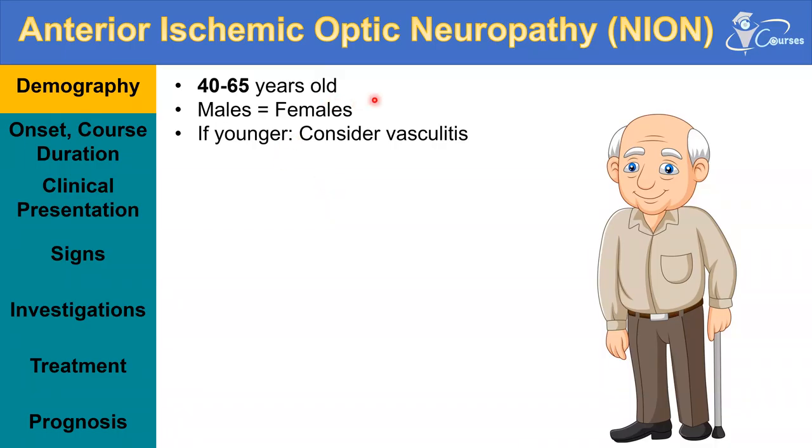In the 40 to 65-year-old patient, males equal females, and if younger, consider vasculitis. Like if you have a patient with ischemic optic neuropathy and the scenario says that this patient is 35 or 40 years old, you may consider that this patient has vasculitis that will cause this ischemia.